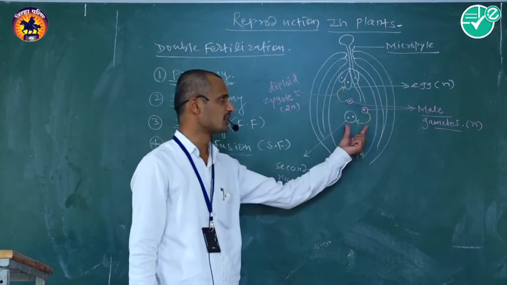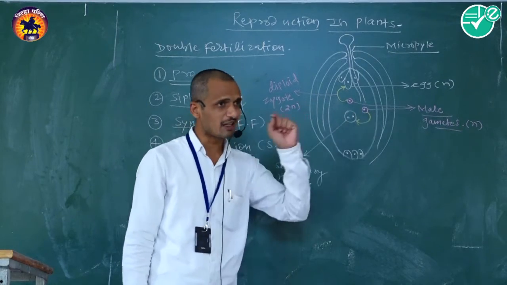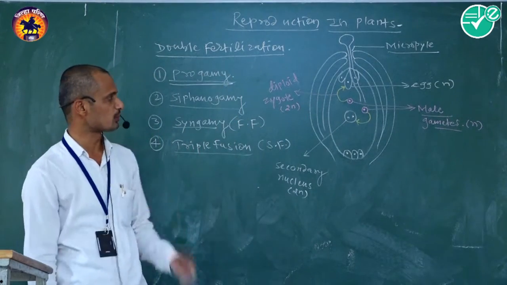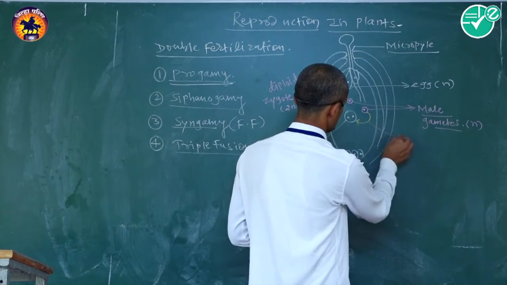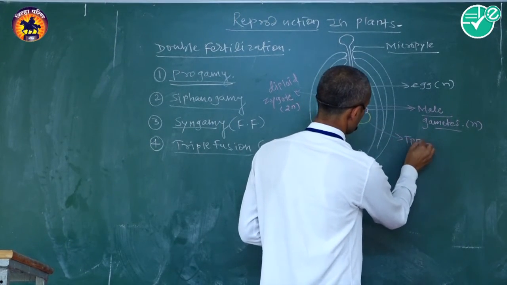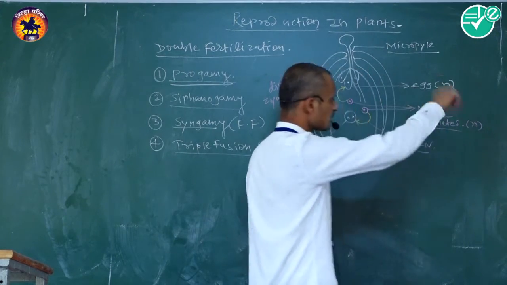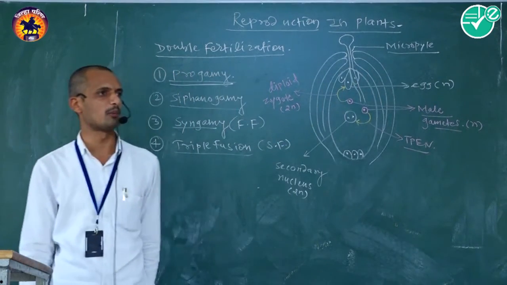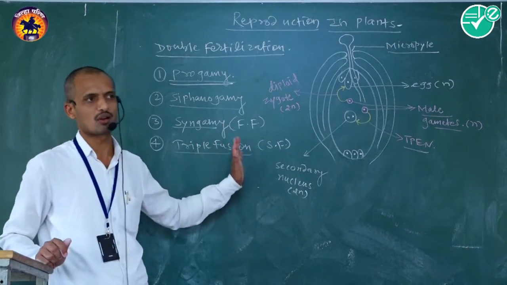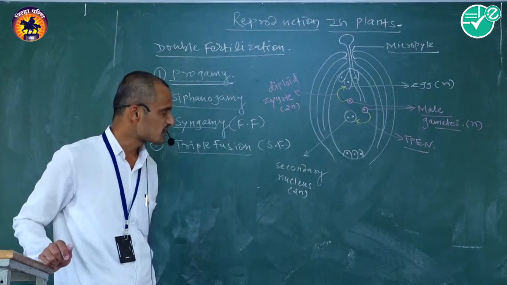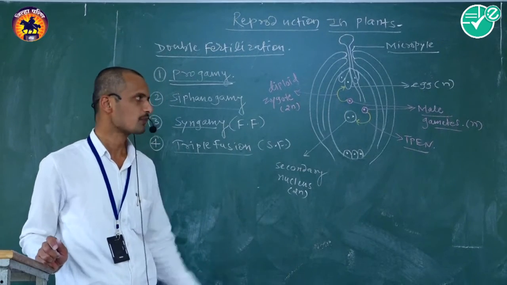This secondary nucleus and the other male gamete fuse to produce TPEN, the triploid primary endosperm nucleus, that is called triple fusion, also called second fertilization.